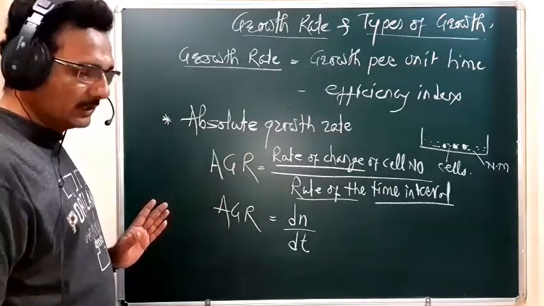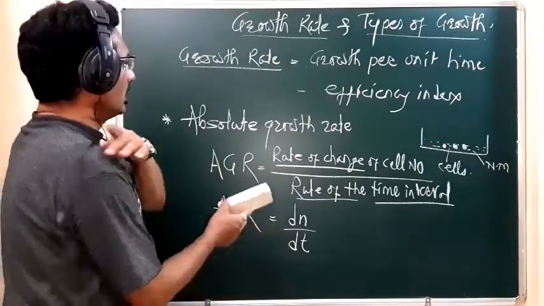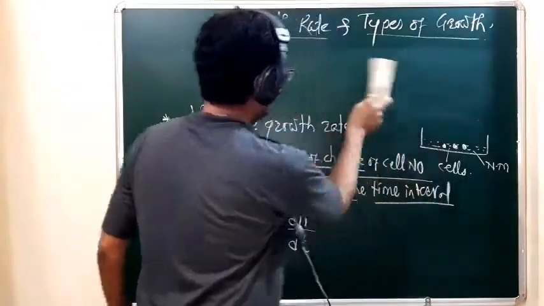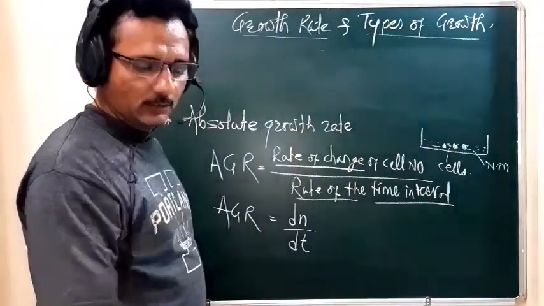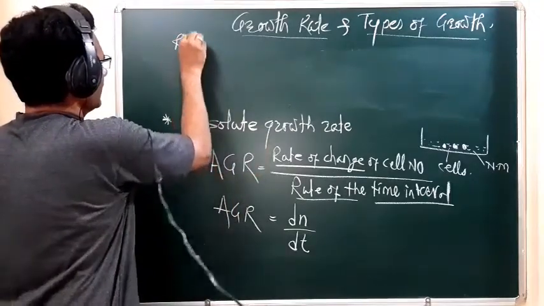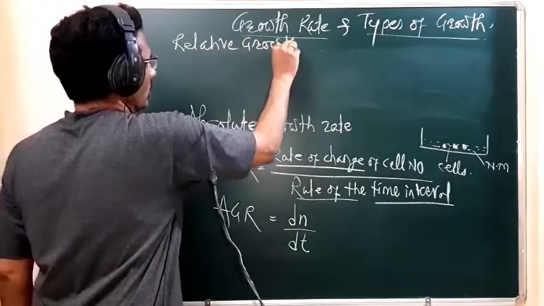Then students, on the basis of this absolute growth rate, we have to find out the relative growth rate. So, the relative growth rate.